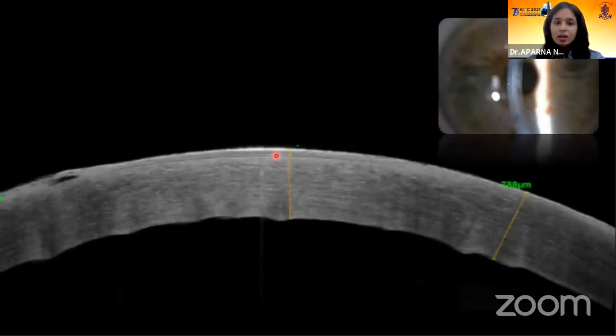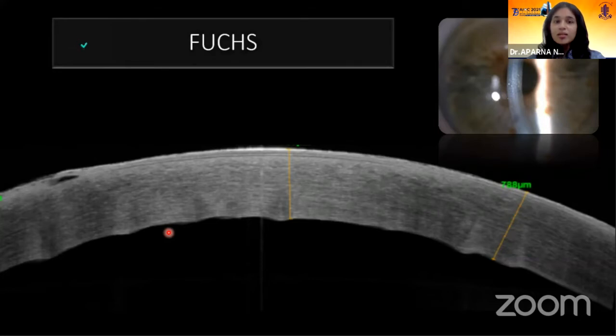Next case, we have a very thick edematous cornea with epithelial hyperreflectivity and hypertrophy of the epithelium, with duplication of the Descemet's membrane and irregular posterior surface. This is a case of advanced Fuchs endothelial dystrophy.